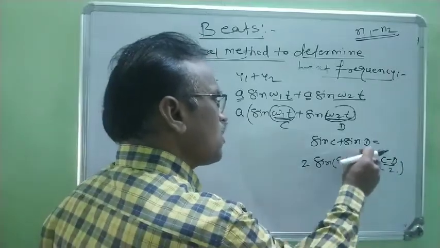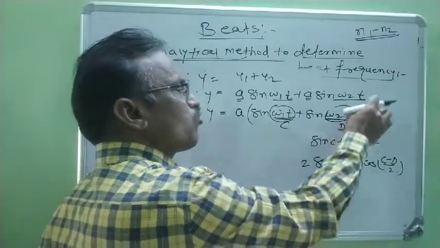Now substitute the values of C and D. C is omega 1 t and D is omega 2 t.